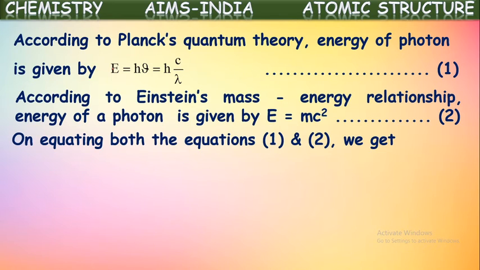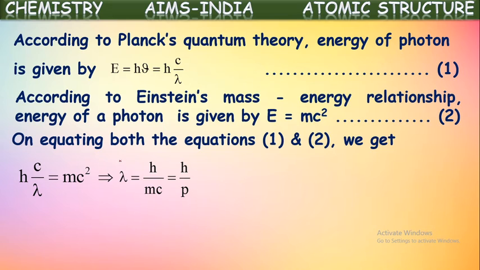What do we get? Here energy is given as hc by lambda. Here energy is given as mc square. So both are representing the same. Then it becomes hc by lambda is equal to mc square. So by this we can calculate the lambda value. You can keep lambda as the subject, so that we get lambda is equal to, what will happen? We cross multiply. This lambda will come here. This mc square will go into the numerator here. So hc by mc square, c will be getting cancelled.